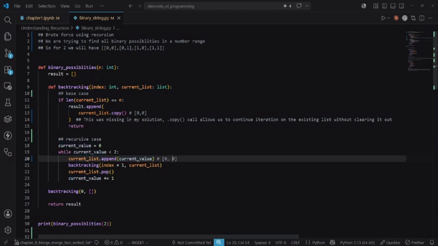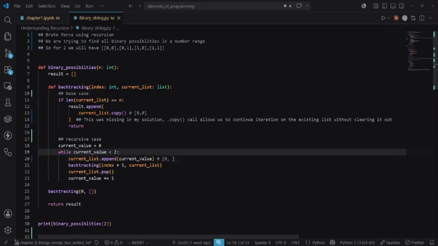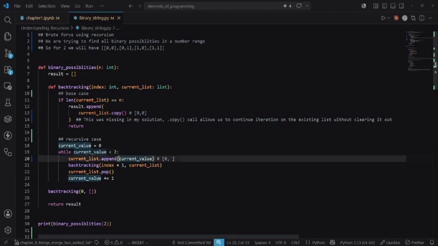So the current list would have one less value, and then we make current value 1. Because the while loop condition in line 19 says that if it is less than 2, we continue calling this code block. Basically, we would come here again and append current value.